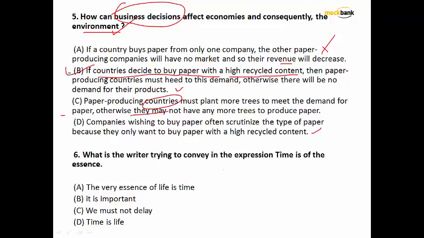What is the writer trying to convey in the expression "Time is of the essence"? It is important, we must not delay. The author is saying that we seriously need to act before it gets too late. That means option C becomes a better answer.